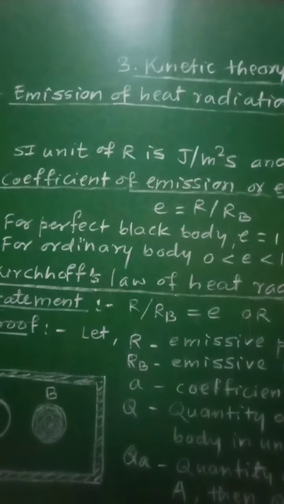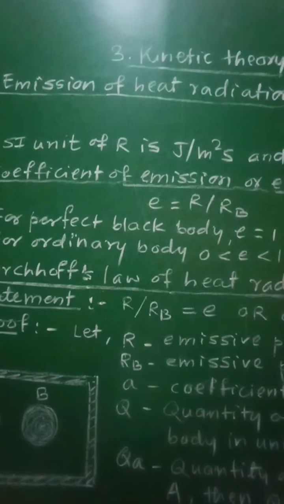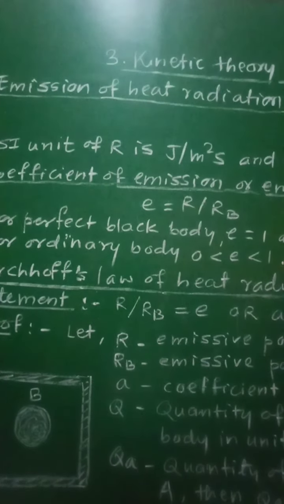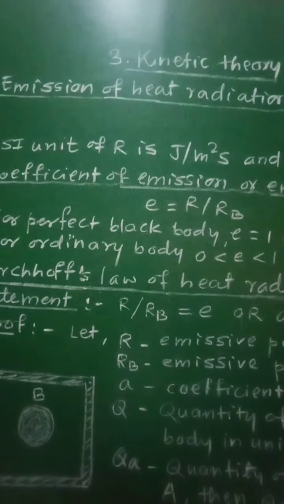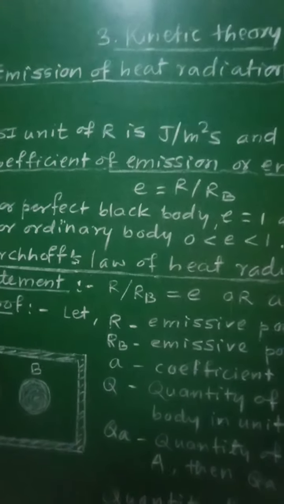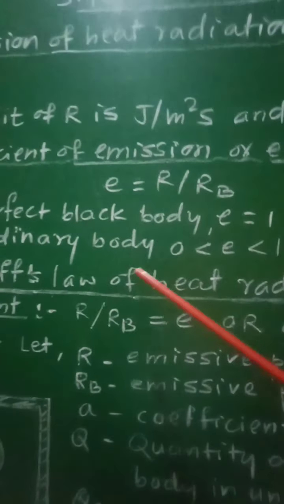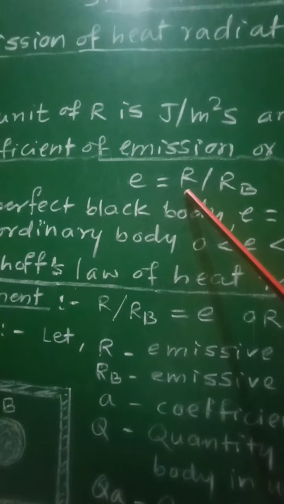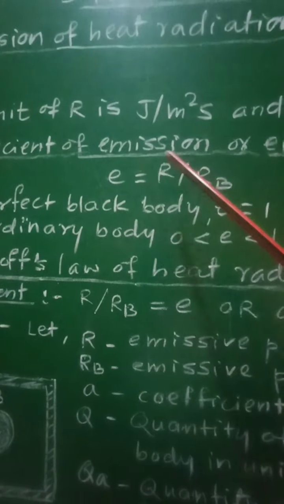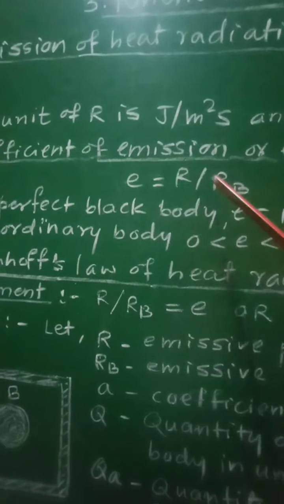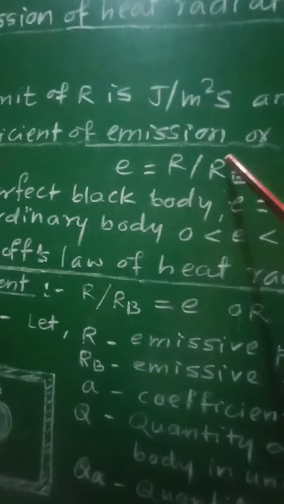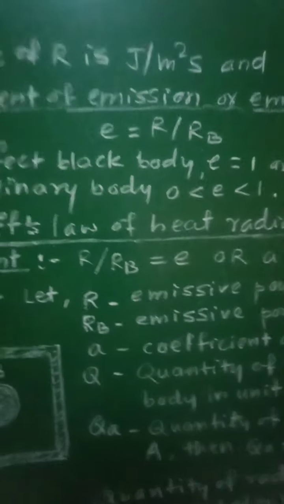That means here there will be a ratio of emissive power of any surface, that will be the ordinary surface, to the emissive power of the perfect black body at the same temperature. The temperature for these two will be the same. At that time, this ratio will be called the coefficient of emission or emissivity of that surface.